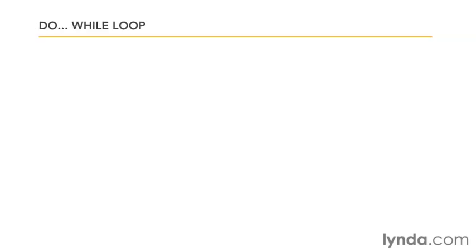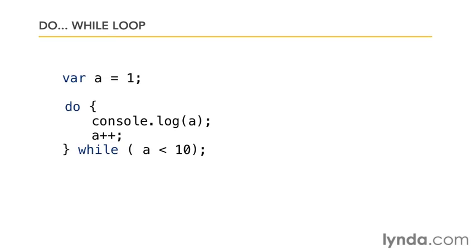Now there's a variant of the while loop called the do while loop. What this does is keeps the same basic format, but we actually move the condition to the end. So instead of while a is less than 10 being at the start of the block, it's actually at the end of the block. And because of that, we actually need a semicolon at the end of the do while.